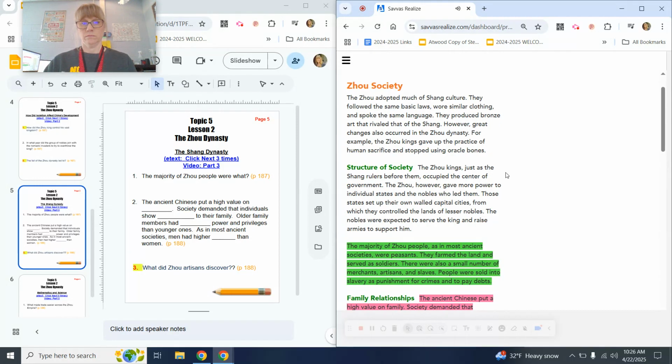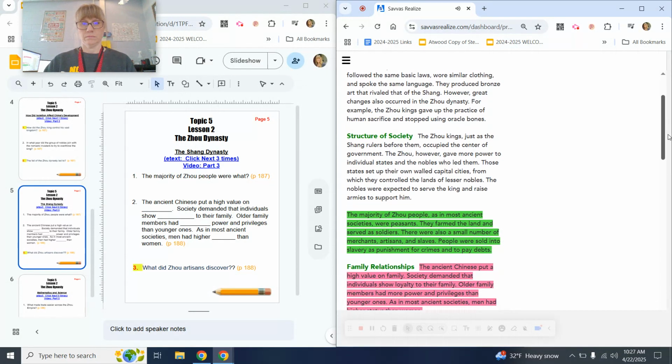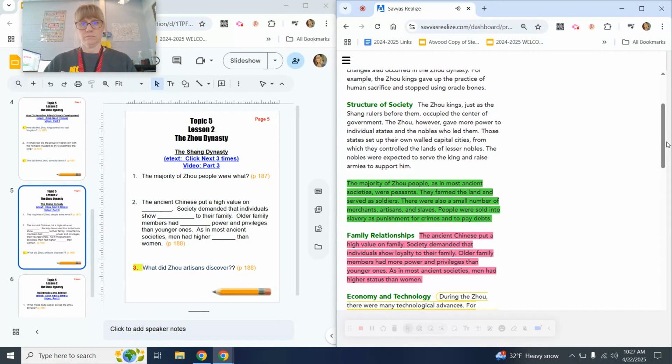Structure of society. The Zhou kings, just as the Shang rulers before them, occupied the center of government. The Zhou, however, gave more power to individual states and the nobles who led them. Those states set up their own walled capital cities, from which they controlled the lands of lesser nobles. The nobles were expected to serve the king and raise armies to support him.